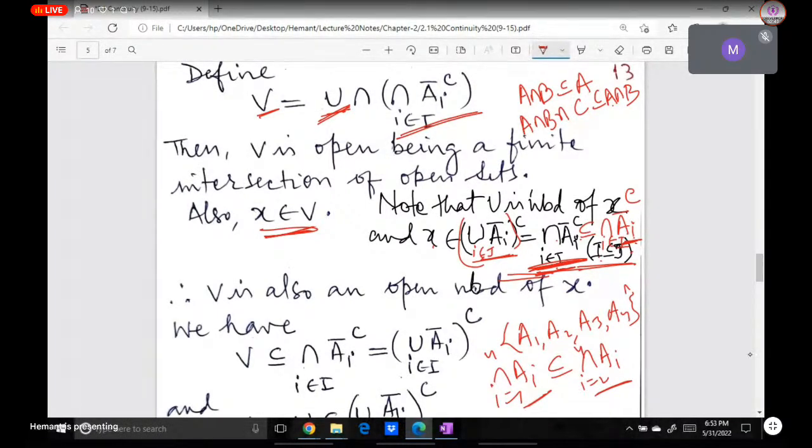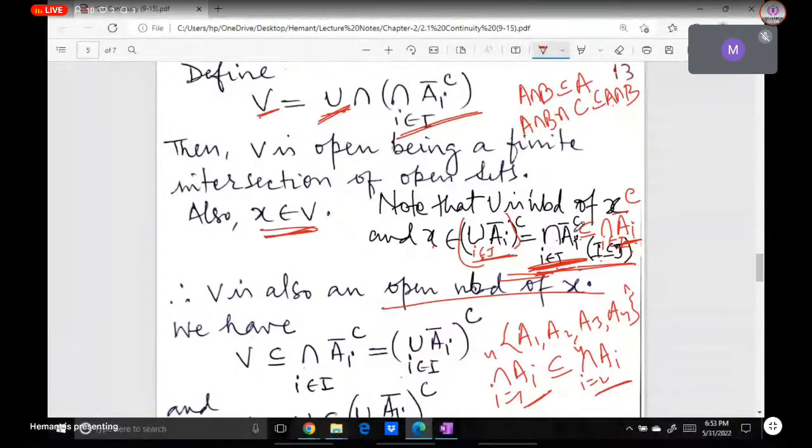And finally we can say that V is an open neighborhood of X. Is it not all right? Again you can ask if it is not clear to you. It's so clear. And can you explain why X belongs to this arbitrary intersection?